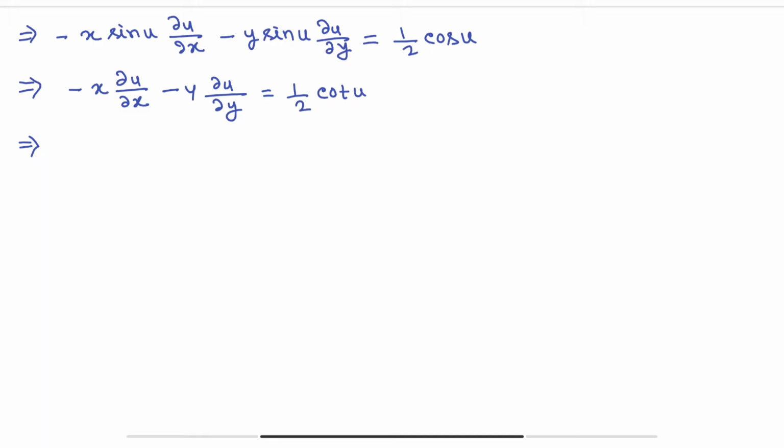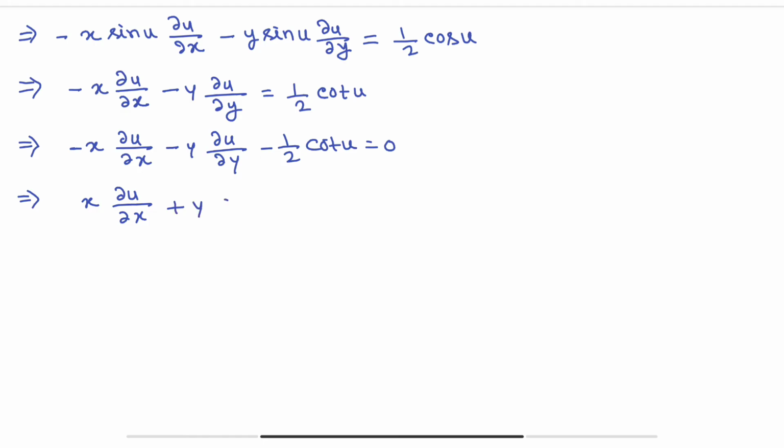So this is equals to minus x del u del x minus y del u del y minus half cot of u equals to 0. Now if I take common minus, so x del u del x plus y del u del y plus half cot of u, this is equals to 0, hence proved. Okay, this is a very important problem.